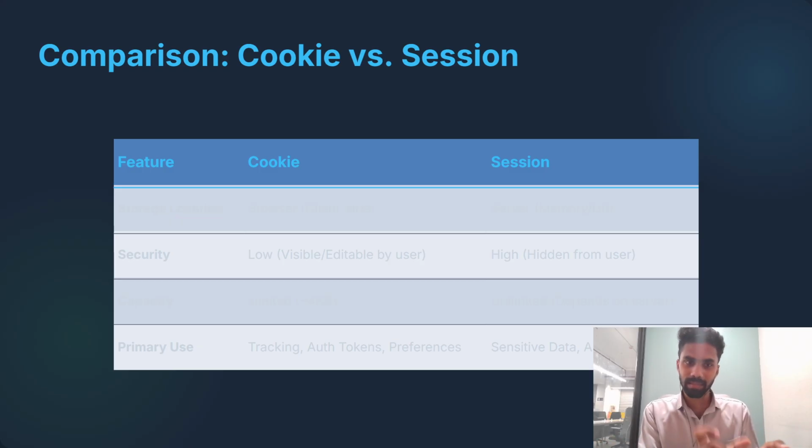Still, on security: the cookie is visible and editable, and it doesn't have security. We can edit or remove it. But session is hidden from the user. It's only accessible on the server side. Cookies are for tracking, authentication tokens and performance, but session is used for sensitive data and authentication.